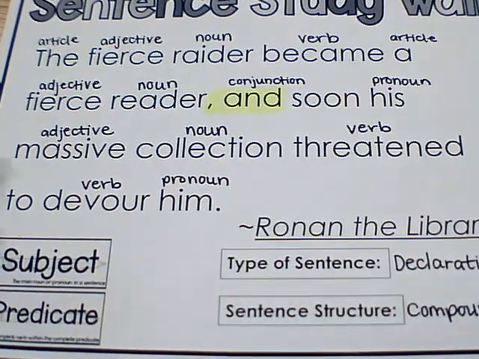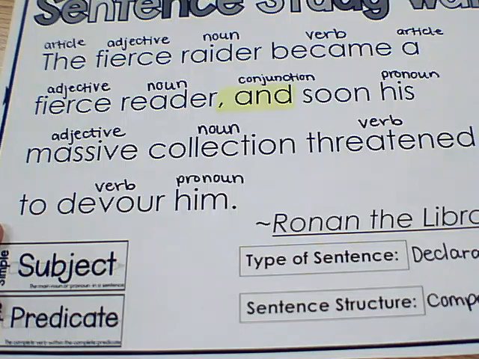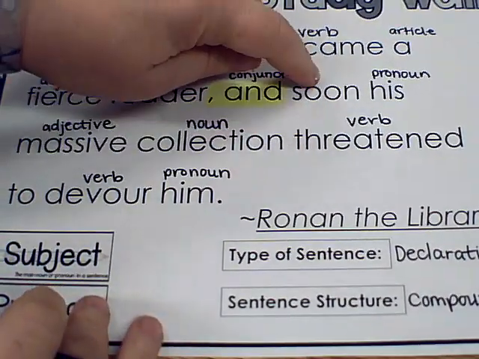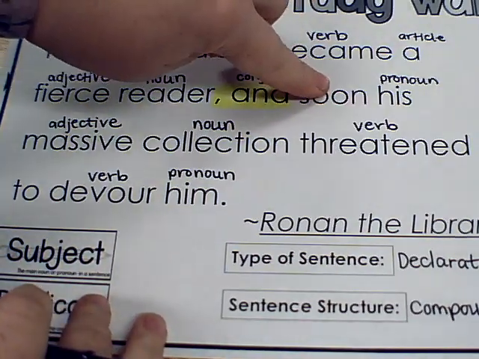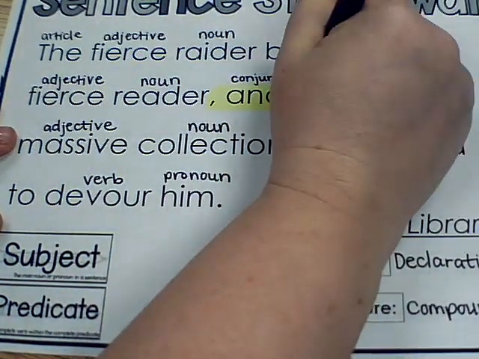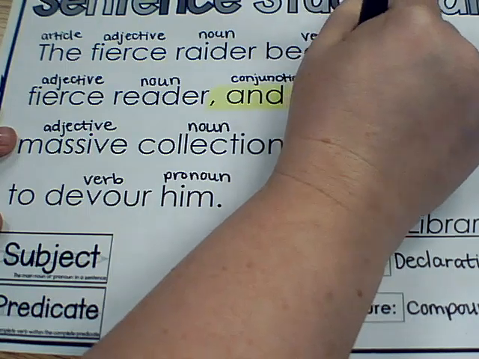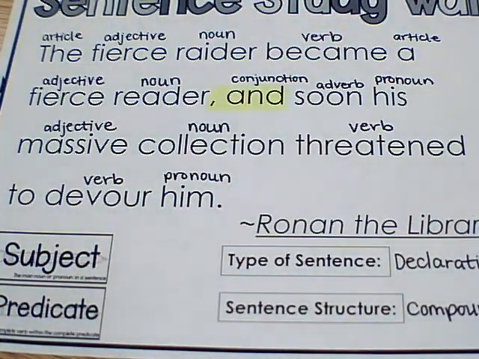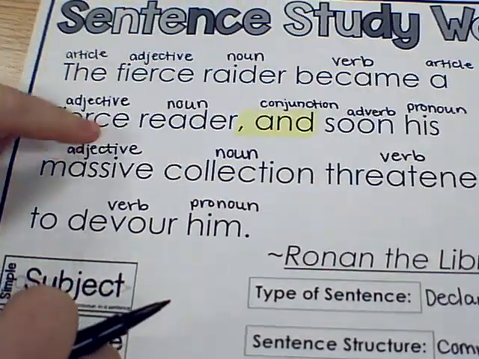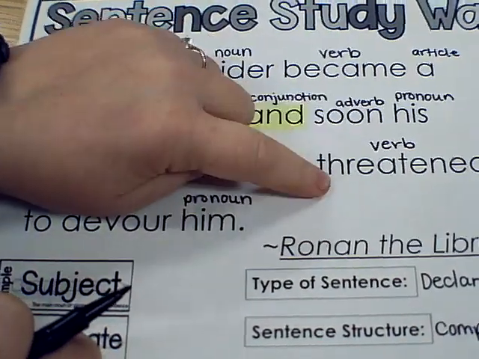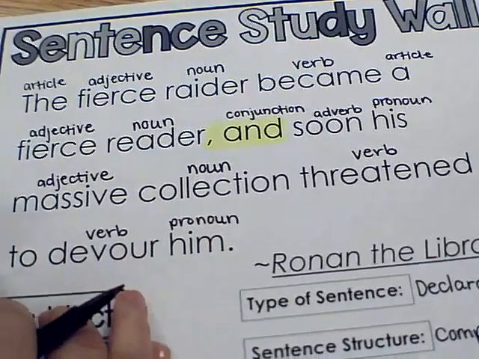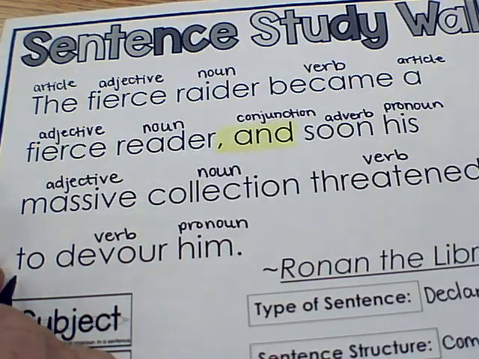It's compound. All right, so now we have the word soon and to. So soon is describing the threatening part. I know that's a little weird because they're not side by side, but he soon threatened. So soon is describing a verb, so that's an adverb. Because soon isn't describing his. Soon isn't describing massive. Soon isn't describing collection. It's describing threatened. All right, and the last one we have left is to, and that's one of those words that I've told you we just need to memorize which list it belongs on. To is a preposition.